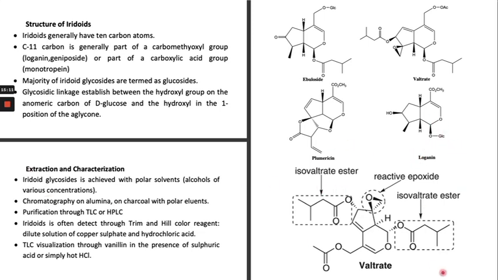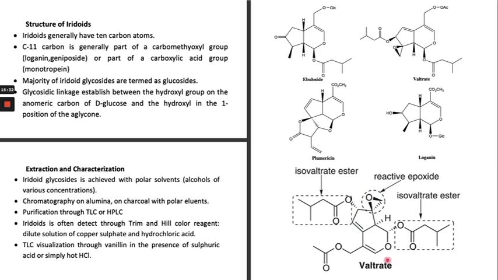For example, this is valtrate. It is an isovaltrate ester. This is a reactive epoxide, which is a very sensitive group, and this is the isovaltrate ester.